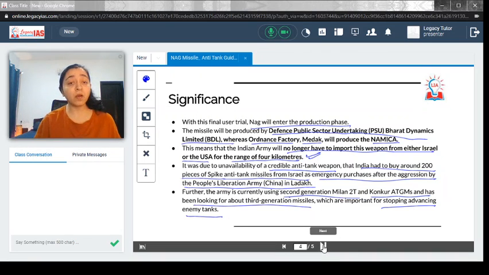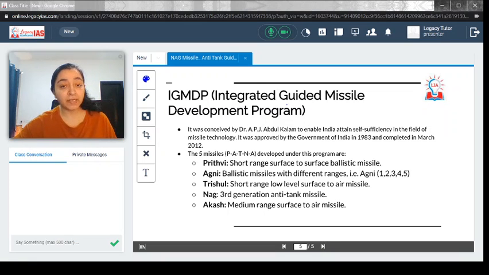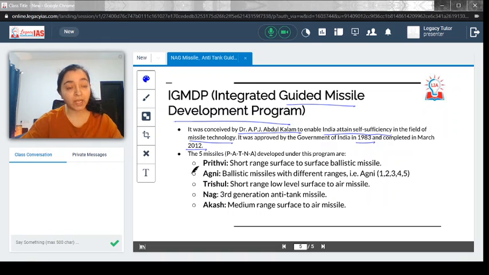Now let's quickly go through the Integrated Guided Missile Development Program also. It was conceived by Dr. APJ Abdul Kalam to enable India to attain self-sufficiency in the field of missile technology. It was approved by the government of India in 1983 and was completed in 2012. So just remember that this was envisioned by Dr. APJ Abdul Kalam, and the idea was to get India to the self-sufficient stage in missile technology.